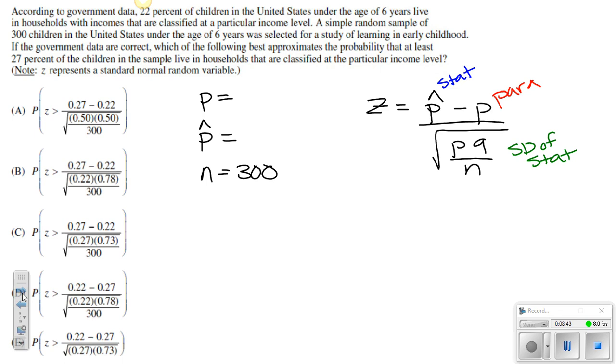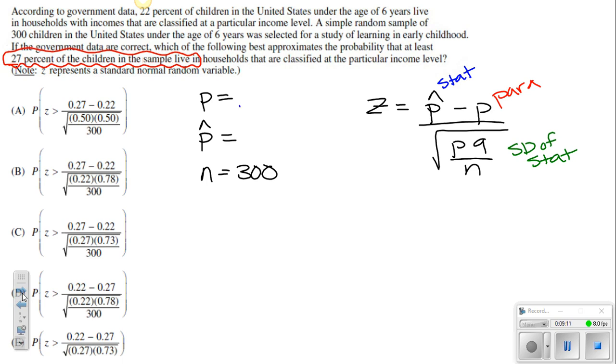A simple random sample of 300 children in the United States under the age of 6 was selected for a study of learning in early childhood. If the government data are correct, which of the following best approximates the probability that at least 27% of children in the sample live in households that are classified at this particular income level? So the 27% of the children in the sample is going to definitely be your p hat here. So that's going to be your 0.27.